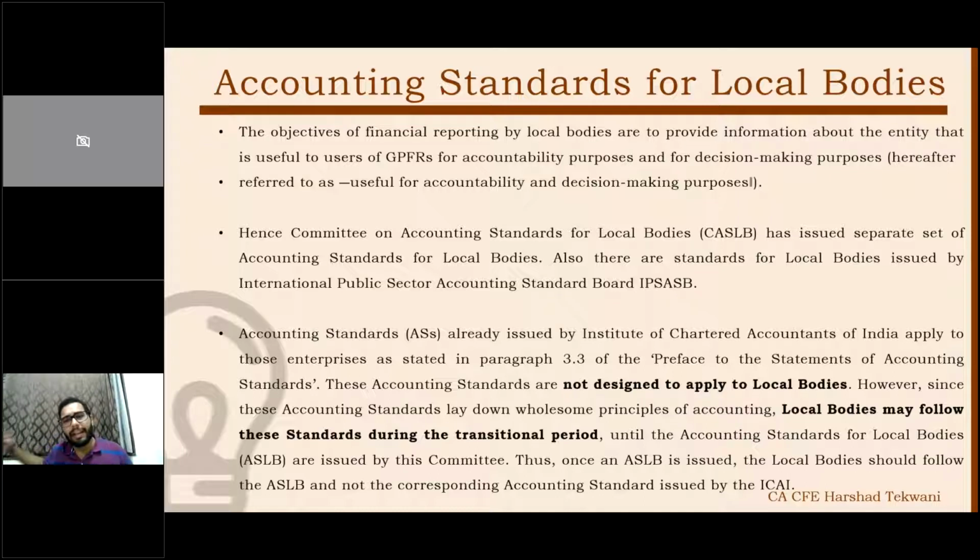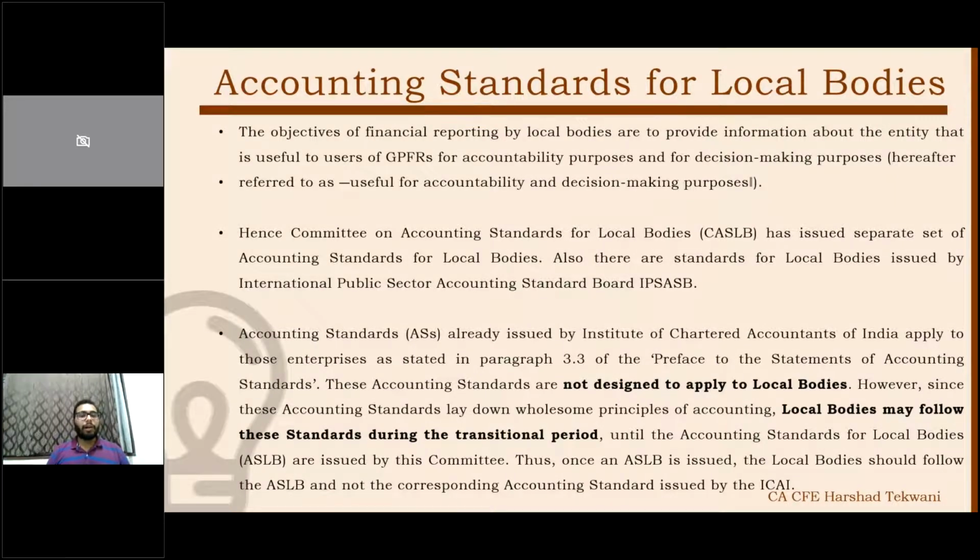Hence, there is a separate Committee on Accounting Standards for Local Bodies, which has issued a separate set of standards for accounting for local bodies. Those accounting standards are applicable to them. Also, there is one more set of accounting standards for local bodies issued by the International Public Sector Accounting Standards Board. Usually, the committee has already converged those standards here, but they can be looked upon for reference purposes.